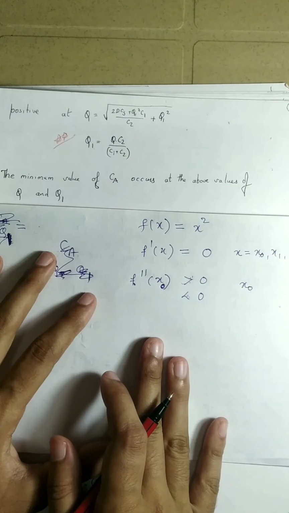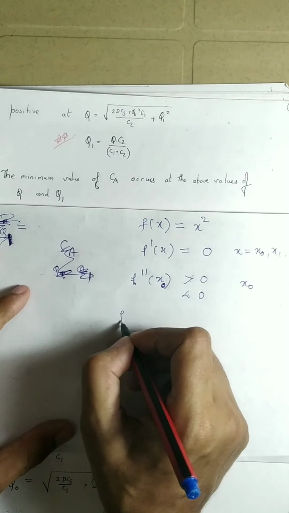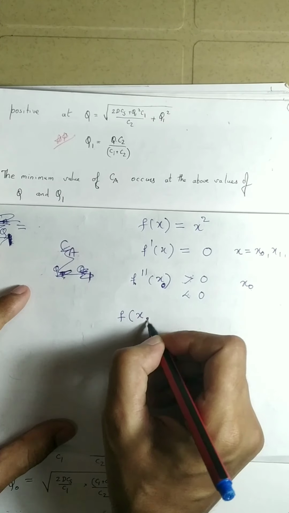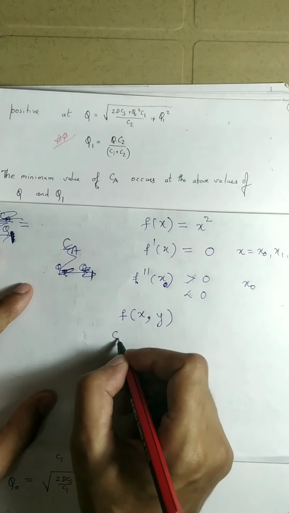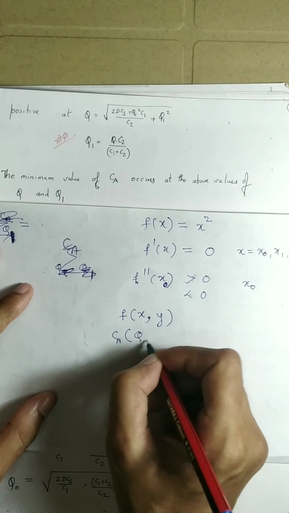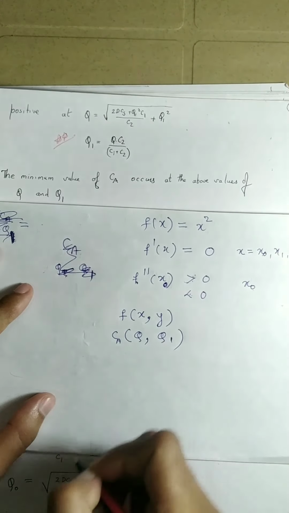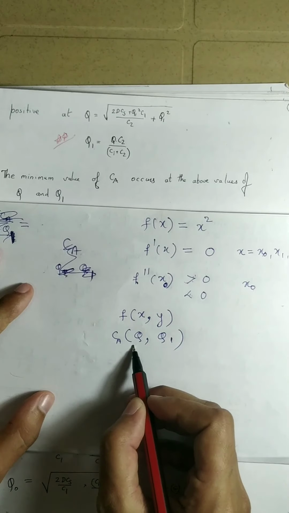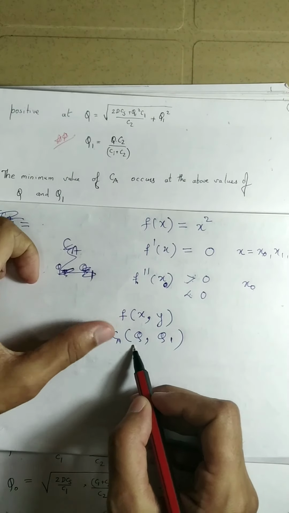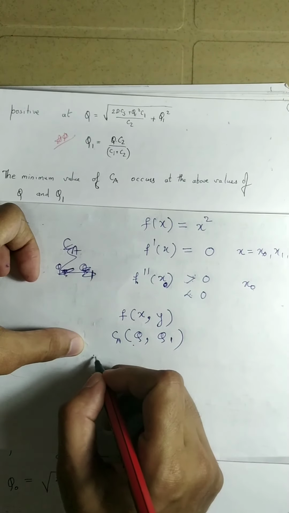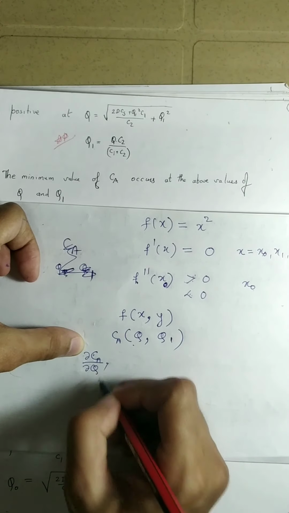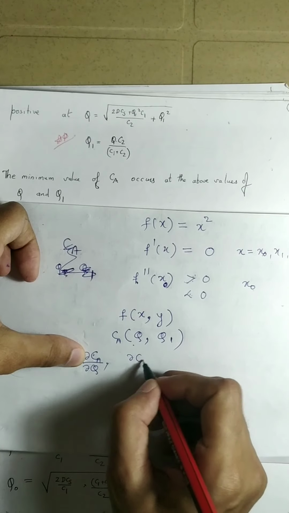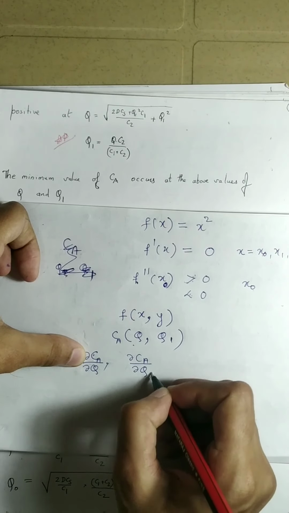But now in this case we have the function f which depends on two variables, and our function name is CA. It depends on q and q1. So here we first differentiate it with respect to the first variable, then we differentiate it with respect to the second variable.